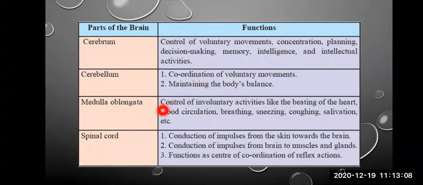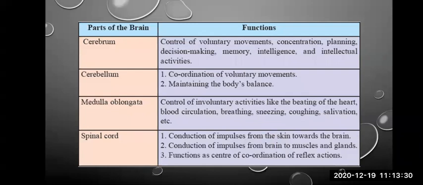The function of the spinal cord is that it functions as a relay center. It will conduct the impulse from the external organs to the brain and from the brain to the muscles and the glands. So it controls the two-way traffic.